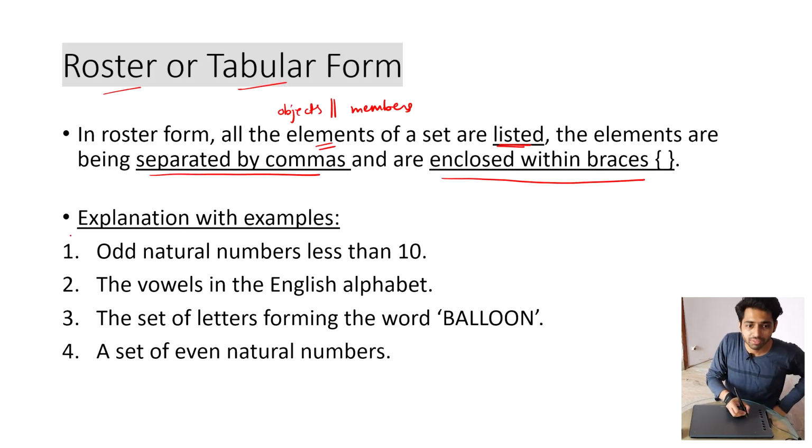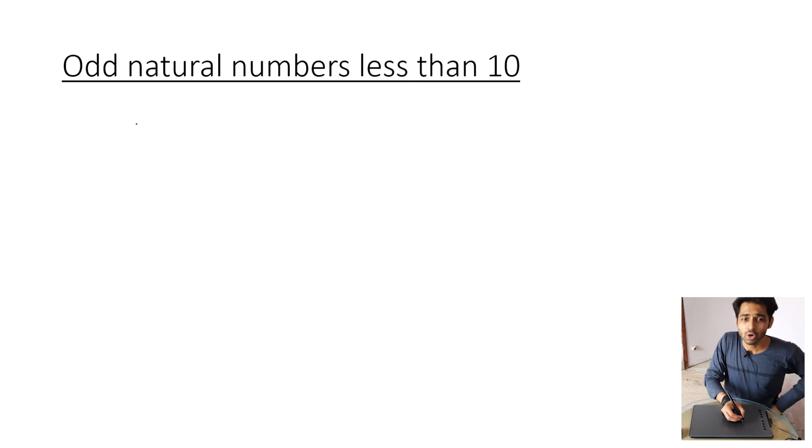Now we have 4 examples and I will explain all of them one by one while keeping the 3 points in mind. Please remember, right now we are doing roster or tabular form. The first example is odd natural numbers less than 10. I will represent this set by a capital letter O equal to, then I will use curly brackets.